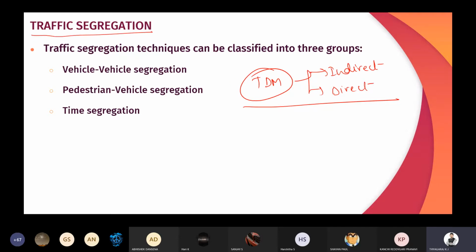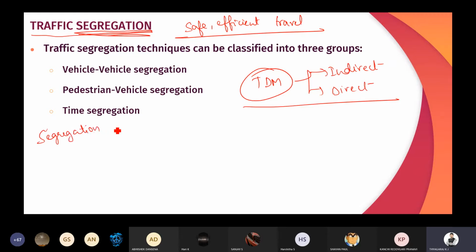The main agenda of the traffic engineer is to provide safe, efficient travel for the road users. Safe, efficient travel should be achieved only when there is a segregation in the traffic. Segregation means differentiating.